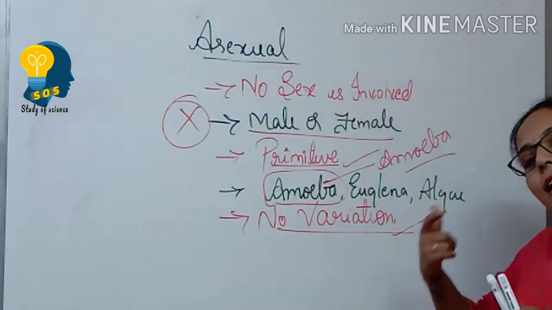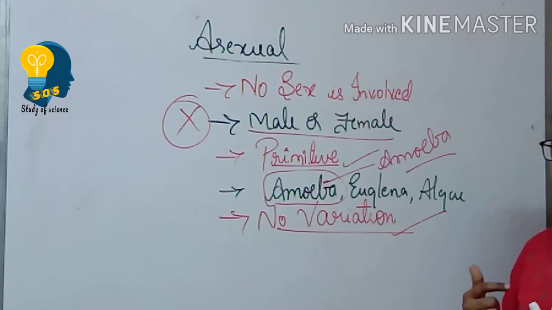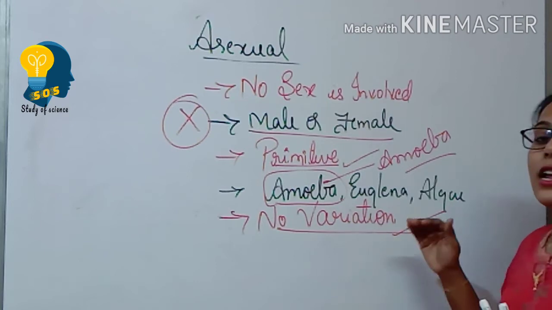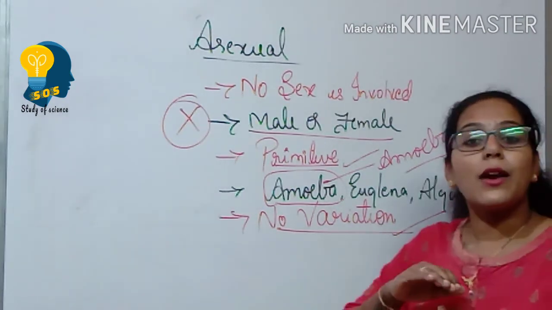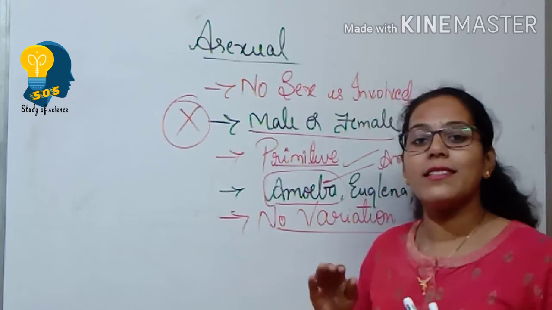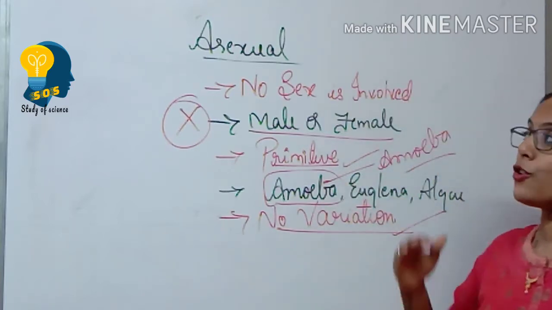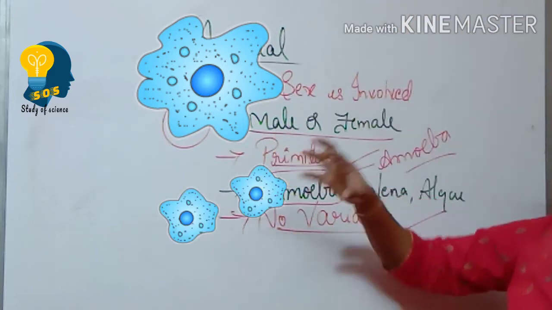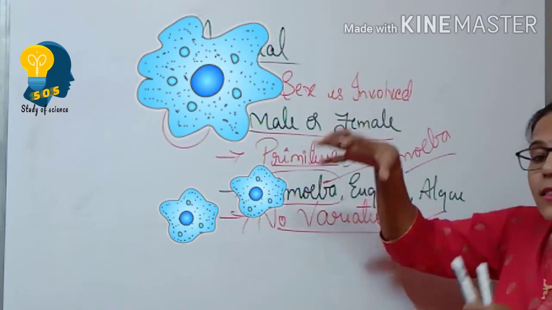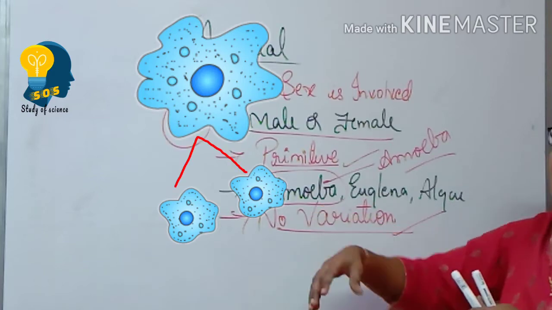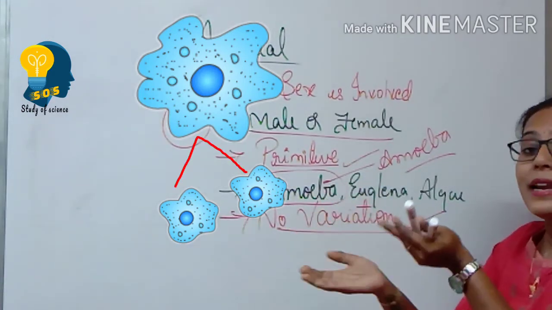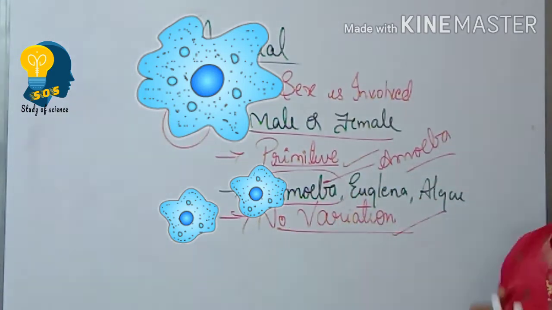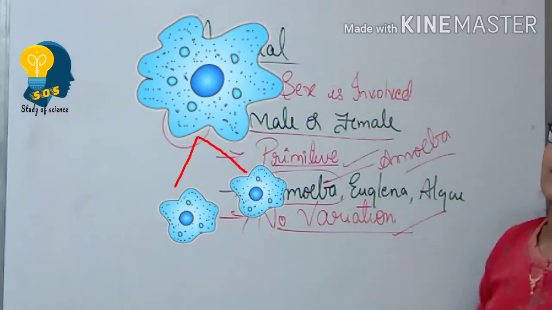After that, the sexual mode of reproduction came into existence. Then, when I talk about variations, there is no variation seen in the daughter cells. When I talk about amoeba, I said that the amoeba gives birth to the daughter cells, that is its next generation, and these daughter cells are completely identical to the mother, that is the parent.